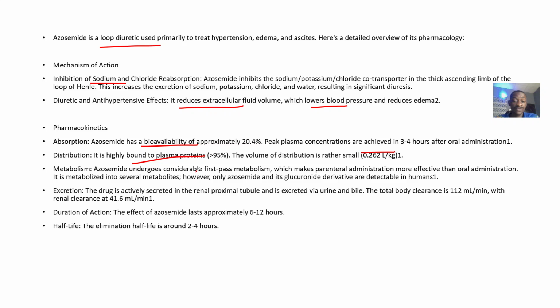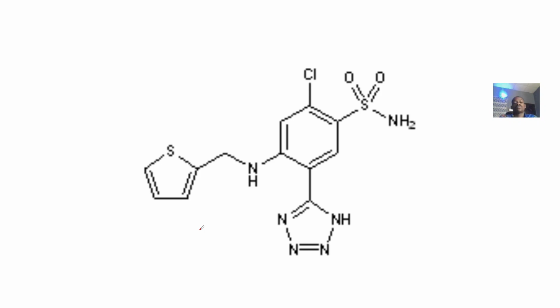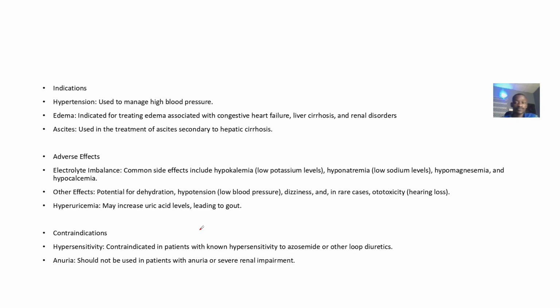more effective than if you give it through the oral route. Excretion is so that it's actively being excreted in the renal proximal tubule. Right. Duration of action. The effect of azosemide lasts for about what? 6 to 12 hours when you take it. Half-life is approximately what? 2 to 4 hours. Right. This is the biochemical structure.